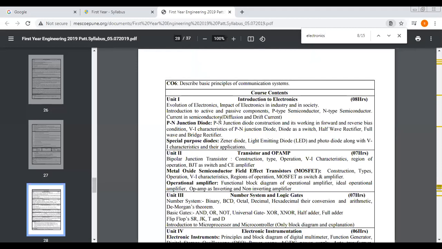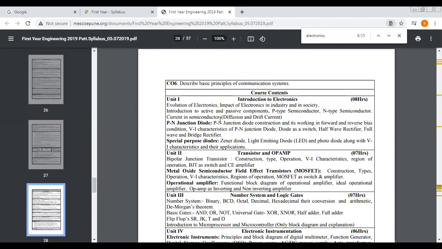Unit number 1 is named Introduction to Electronics, Evolution of Electronics. First topic: impact of electronics in industry and in society. We can say how electronics evolved from the starting devices up to the ending devices, at this present stage.